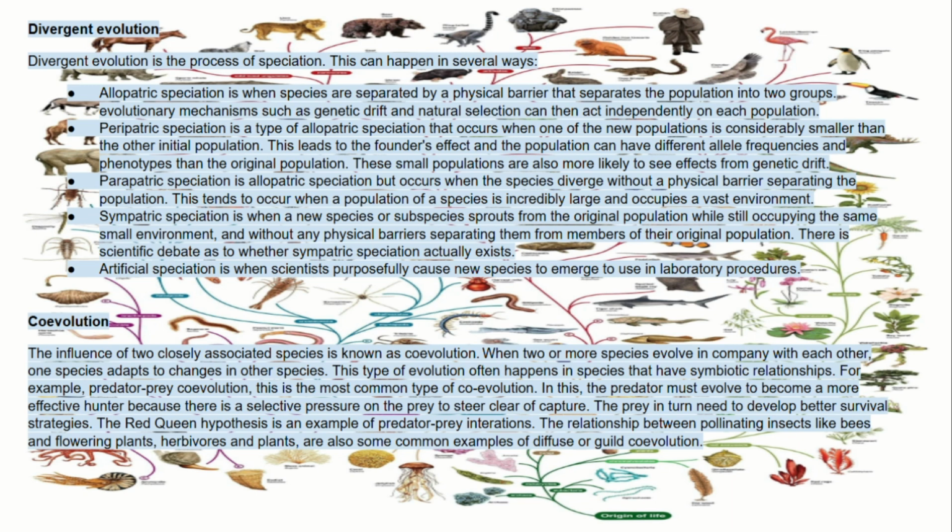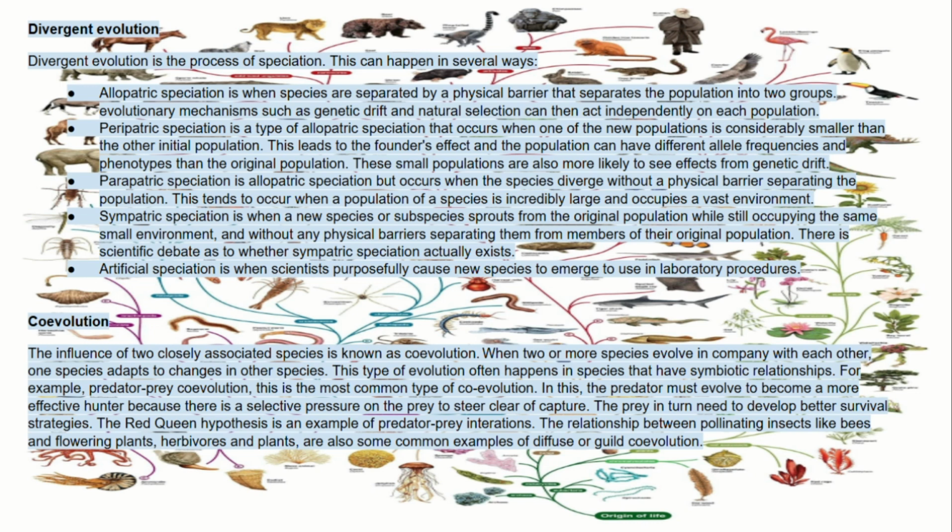There is scientific debate as to whether sympatric speciation actually exists. Artificial speciation is when scientists purposefully cause new species to emerge to use in laboratory procedures. Coevolution refers to the influence of two closely associated species. When two or more species evolve together, one species adapts to changes in the other species. This type of evolution often occurs in species that have symbiotic relationships.